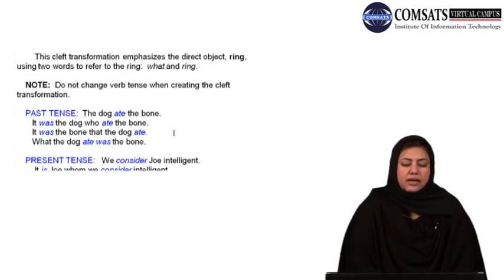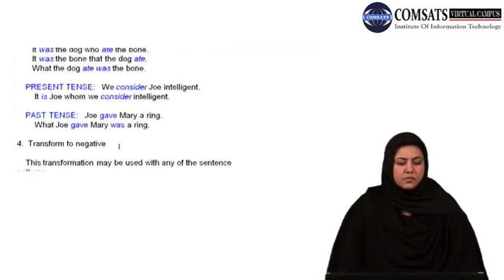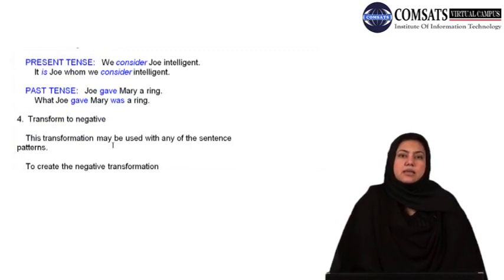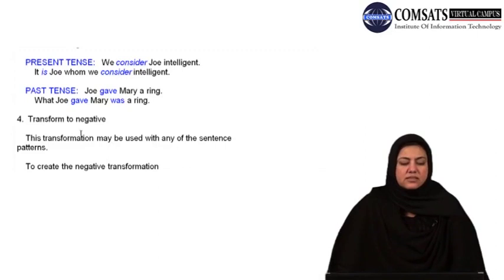In all the blue colored highlighted verbs or auxiliaries, you would see the past tense is reflected through these choices, so you would retain the tense. In the same way, when I gave the example of present tense, we consider Joe intelligent, you are supposed to retain the present tense. That is why it is Joe whom we consider intelligent. So you see in this example, is and consider both are to be retained. The auxiliary is is to be used in order to show the present tense.